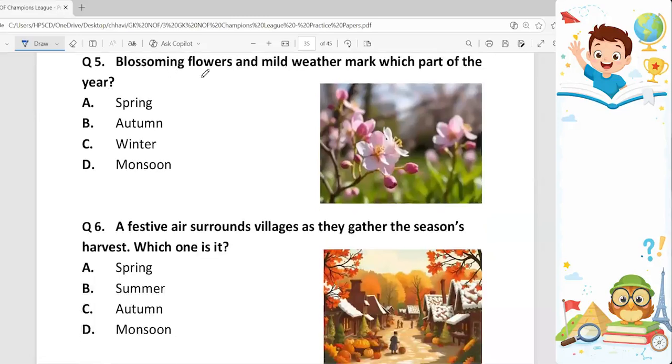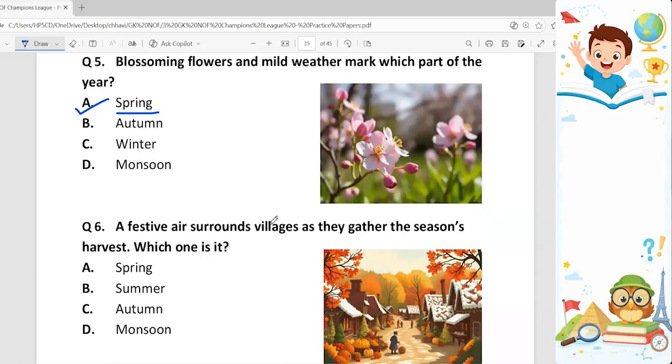5th question. Blossoming flowers and mild weather mark which part of the year? When do the flowers bloom? It blooms in spring. Option A. Spring is related with the end of winter and beginning of the warmer weather. So it helps in blooming the flowers.